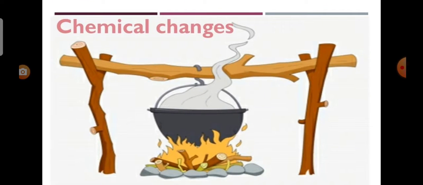And the last effect is chemical changes. Since heat is a form of energy, it plays a major role in chemical changes. In some cases, chemical reactions need heat to begin, and also heat determines the speed at which reactions occur. When we cook food, we light the fire and the food particles become soft because of the heat energy. These are all chemical changes taking place due to heat.